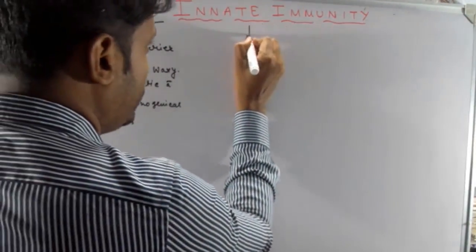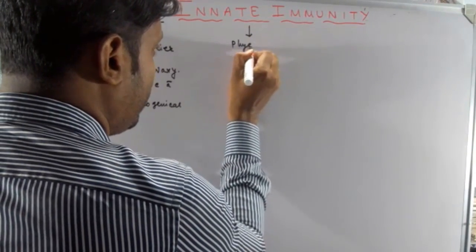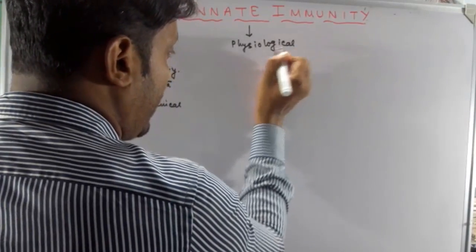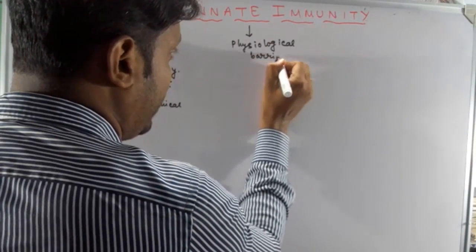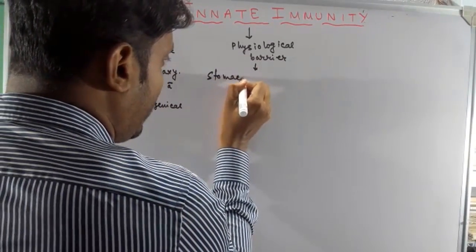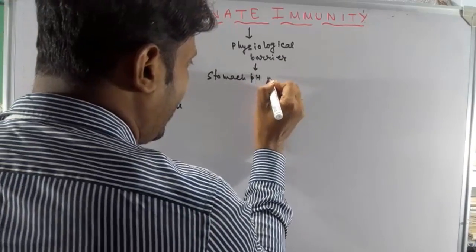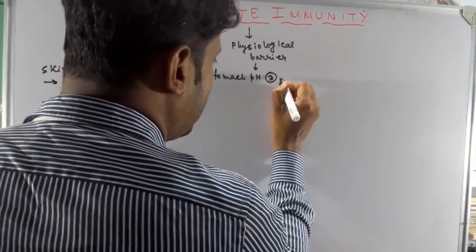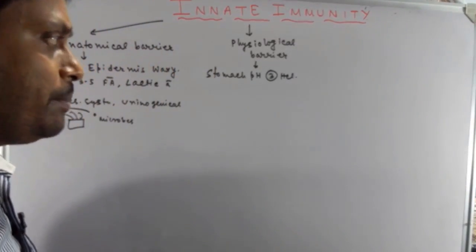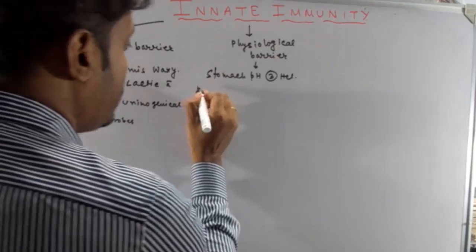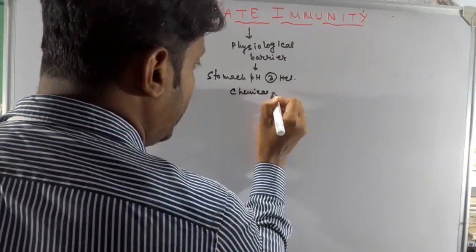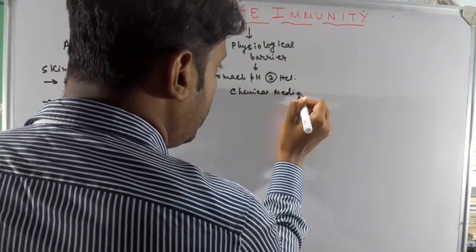Next is the physiological barrier, the second type of innate immunity. In the physiological barrier, the stomach pH remains about 3 due to the secretion of HCl, and at this pH level the microbes cannot survive. Also there is the presence of chemical mediators, and this is the physiological barrier.